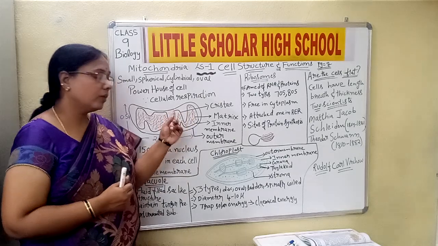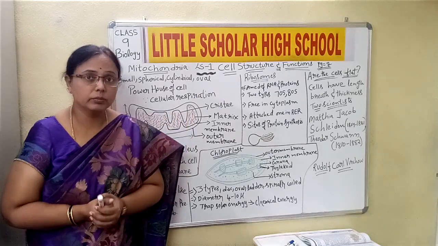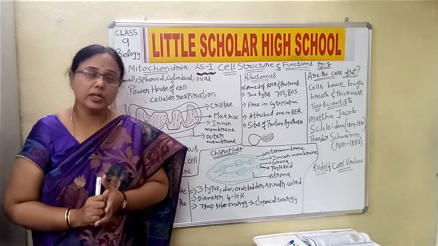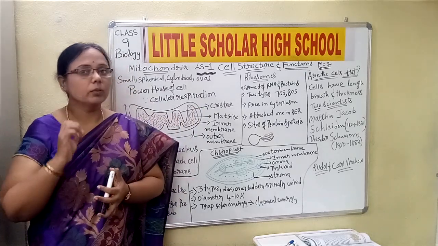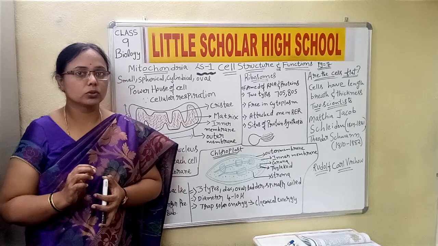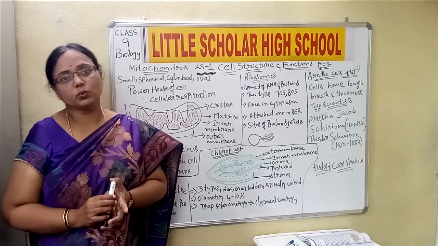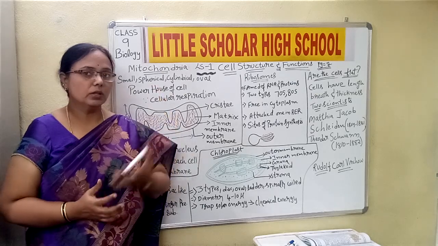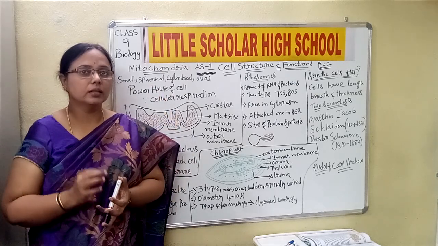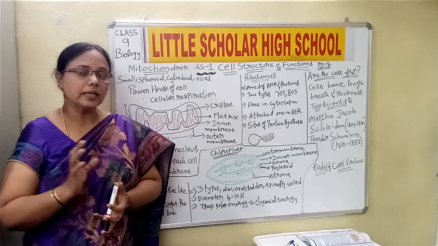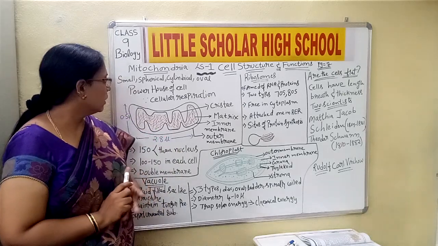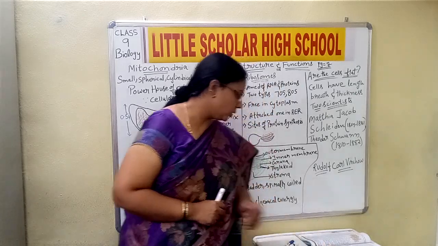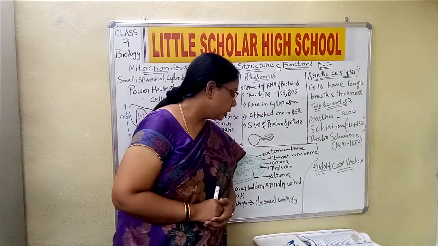Okay, children? And one more point which I want to tell here before we go to the structure of the mitochondria. Whenever you want to observe the mitochondria under the microscope, there is one chemical substance which you have to use to observe this particular cell organelle, and that is Janus green B. It is given on your page number 7, activity 2, children.